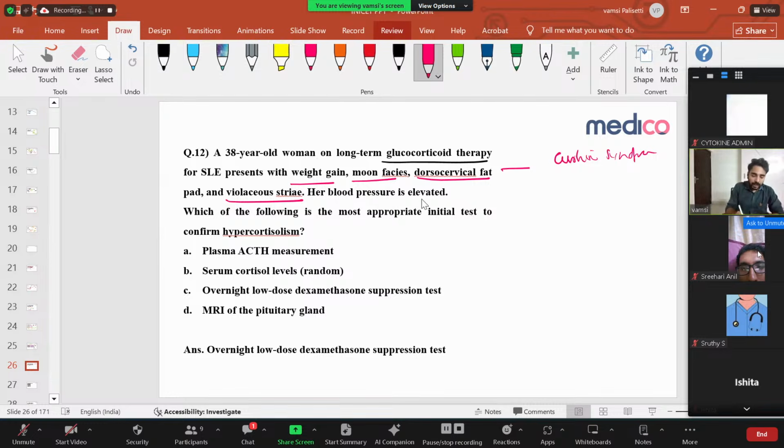Then her blood pressure is elevated. Yes, because of Cushing, the blood pressure is elevated. Which of the following is the most appropriate initial test to confirm hypercortisolism? Very, very important thing. So how will you confirm hypercortisolism? Let us discuss that.